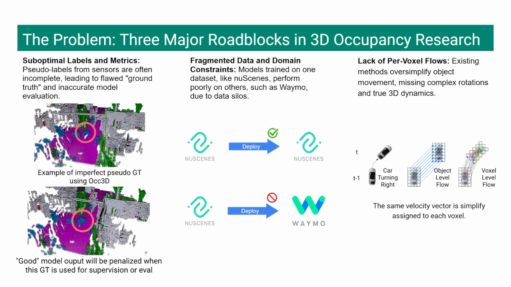Finally, we have a lack of pervoxel flow. To predict the future, we must understand the motion. Current methods oversimplify this by assigning a single velocity vector to an entire object. This approach completely misses complex dynamics like rotation, which fundamentally limits the accuracy of our forecasts.